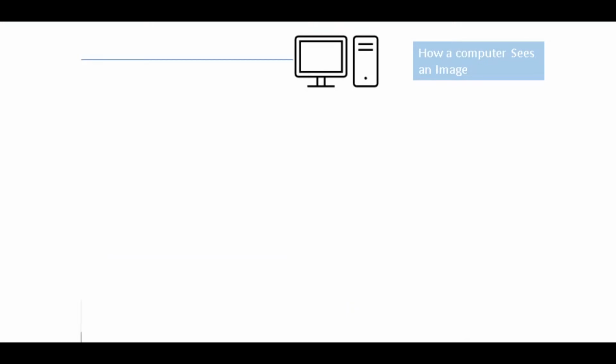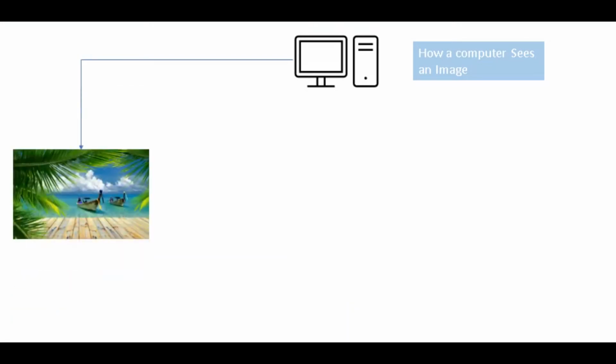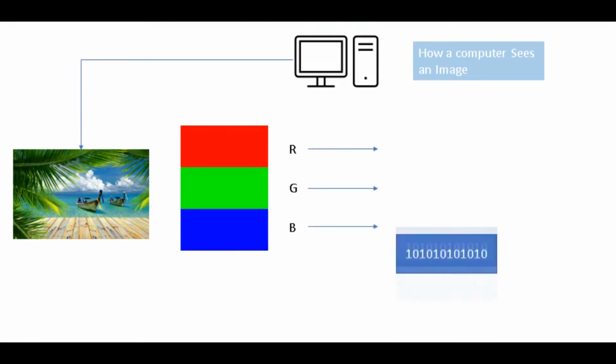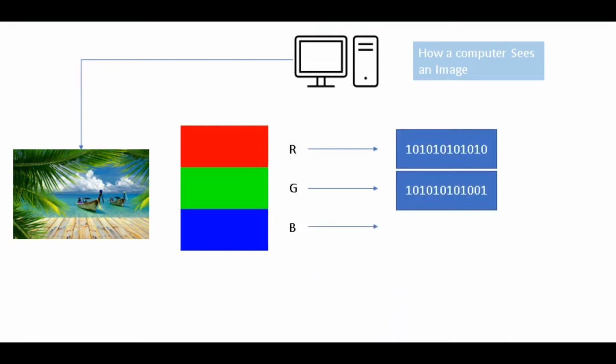Computers see an image far more complex than the naked eye of a human being. This is how a computer sees an image. Computers see a matrix of numbers from 0 to 255. For colored images, there are 3 channels: red, green, and blue. There will be a matrix associated with each of these channels. Each element of this matrix represents the intensity and brightness of that pixel.